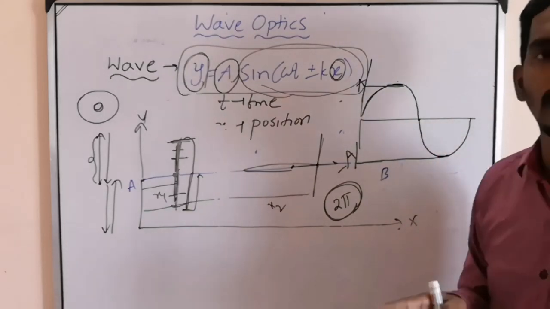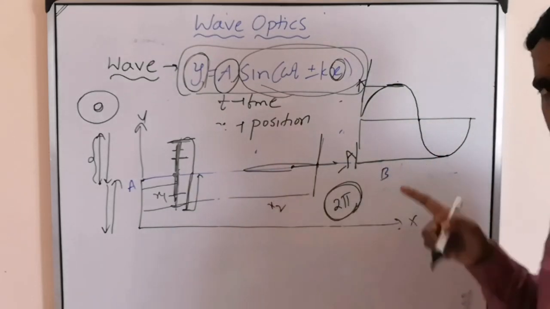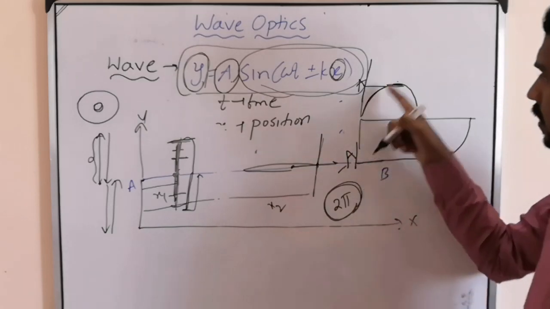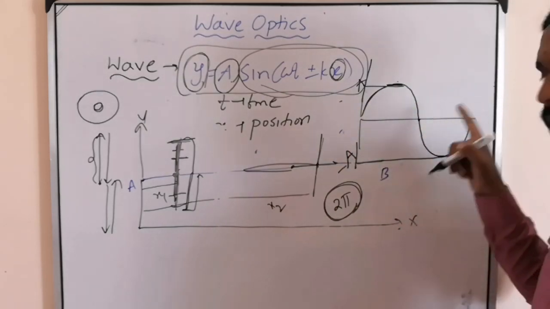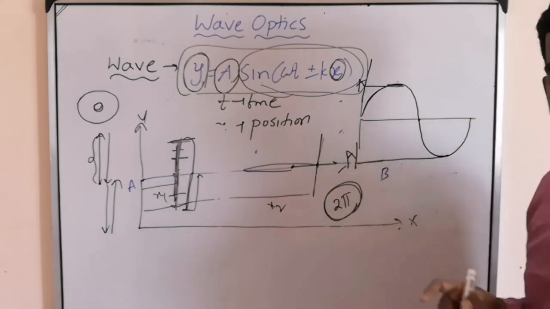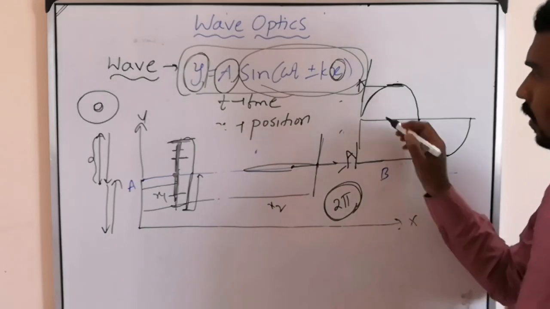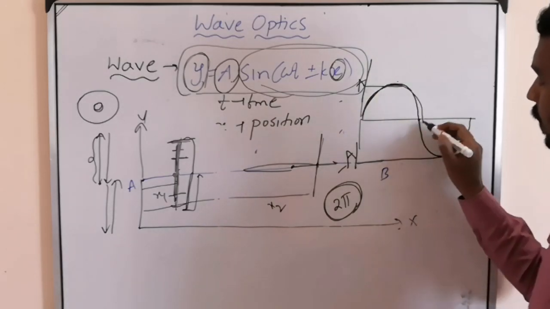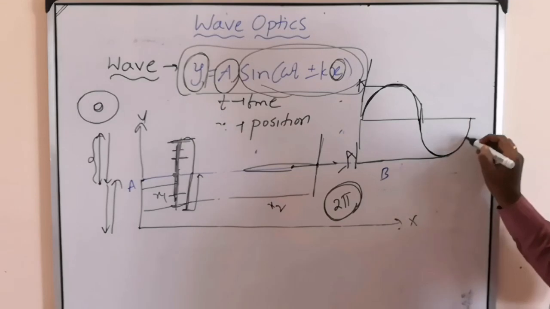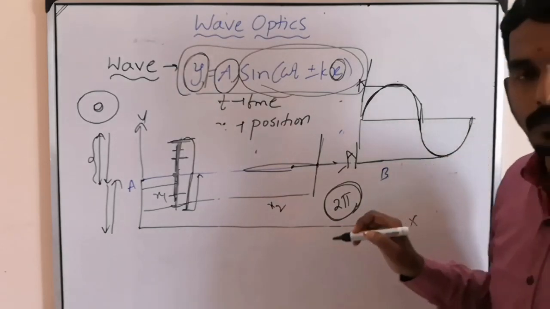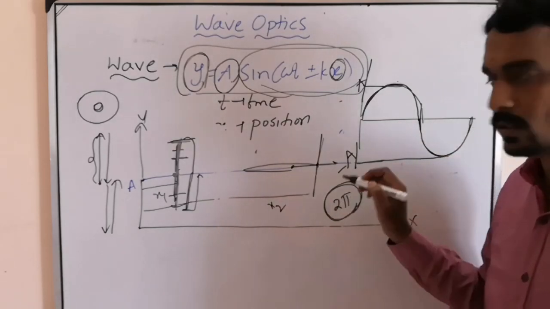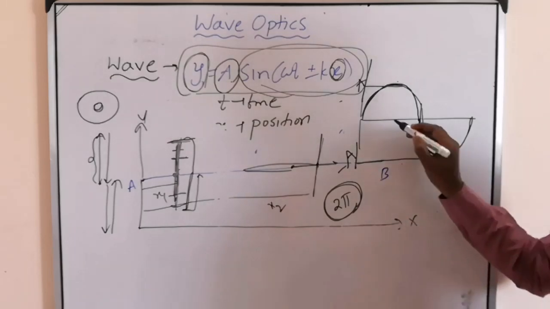This is not wave motion. The wave is traveling along a straight line only. This is the representation of vibration. This is the vibrating particle's displacement variation with respect to time or phase.